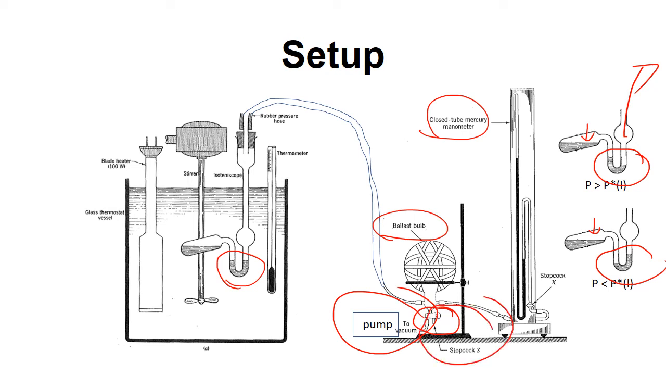So we rotate to connect to the air. So let some air inside the system to increase the pressure, push liquid to the left side. Eventually, the two levels of the liquid again become the same. At this point, the reading of the manometer equals the vapor pressure of the liquid.